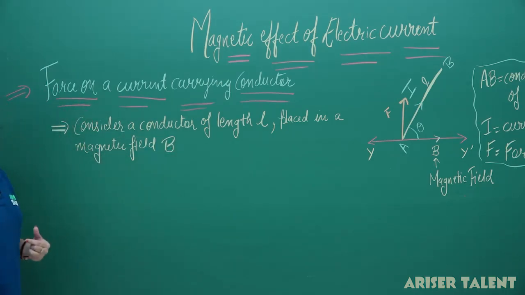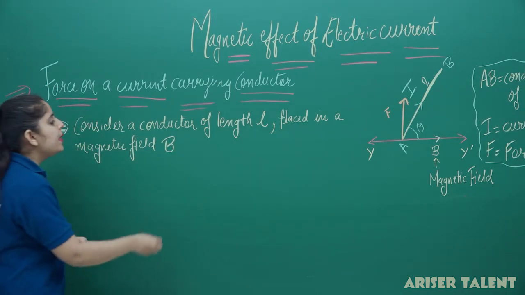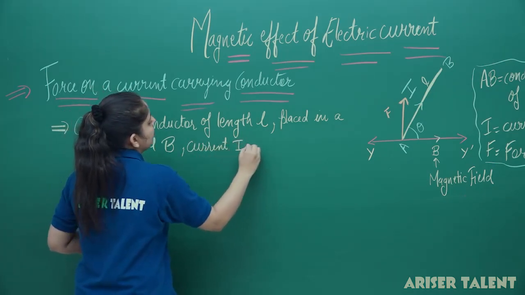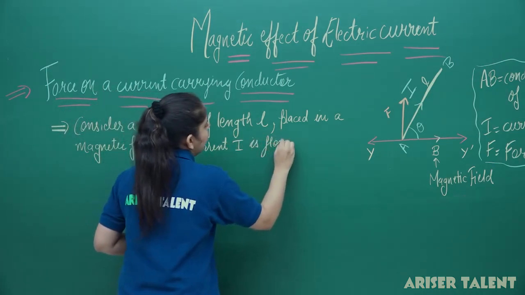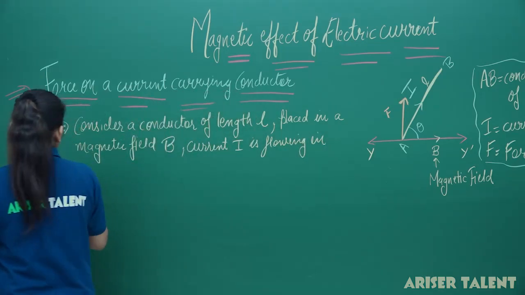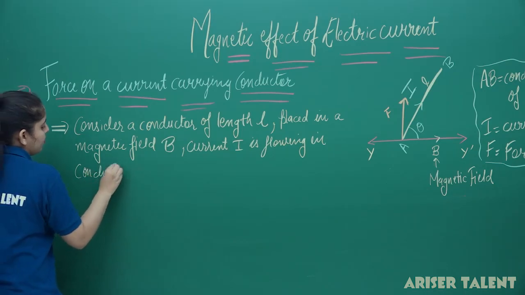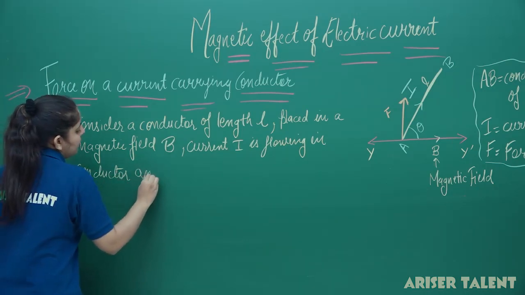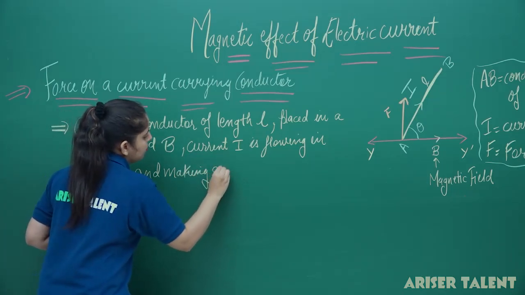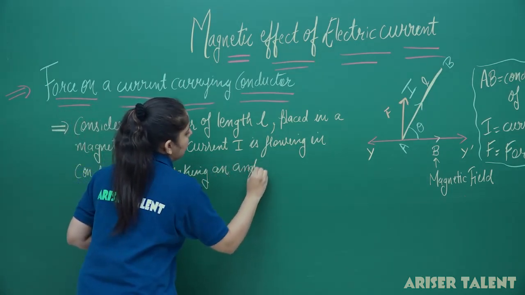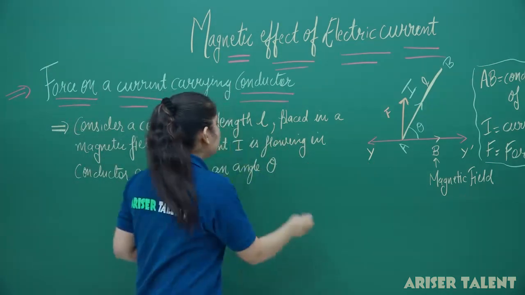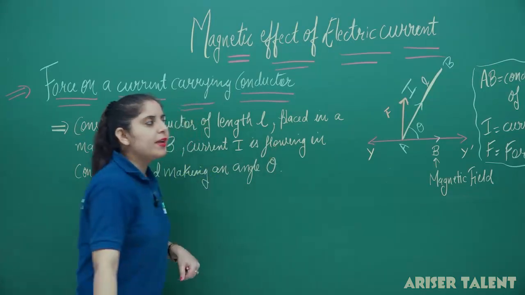When this current carrying conductor is placed in the magnetic field B, current I is flowing in the conductor and it is making an angle theta with the base we have taken. So this is the description of what we have taken.